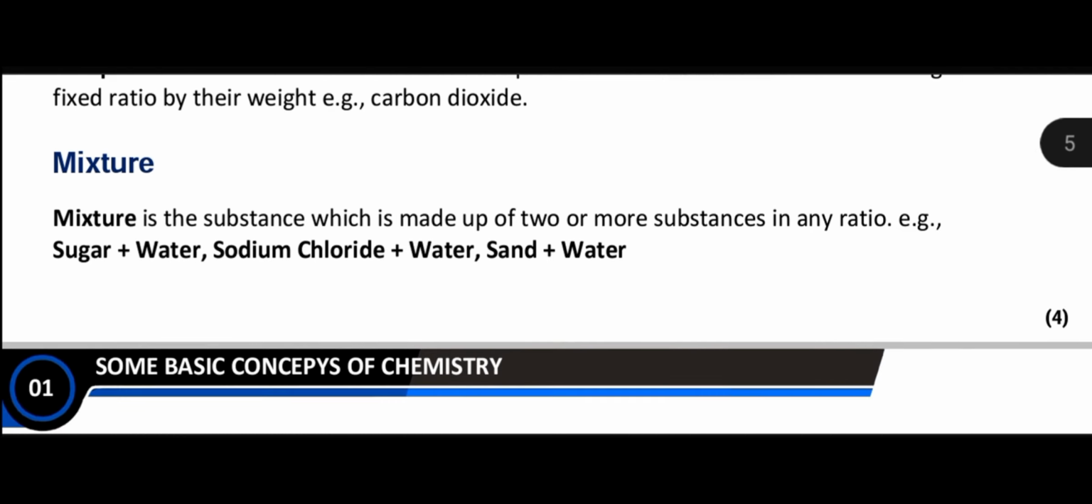Now next is the mixture. A mixture is a substance which is made up of two or more substances in any ratio.